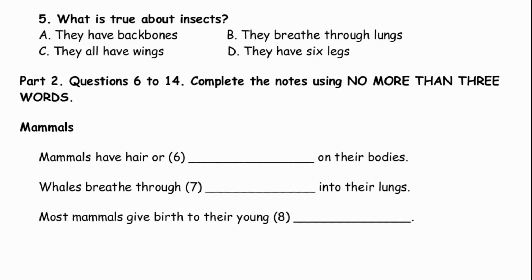Mammals have hair or fur on their bodies. Most mammals give birth to their young alive and produce milk to feed them. Mammals living in water, such as whales, breathe air through blowholes into their lungs.